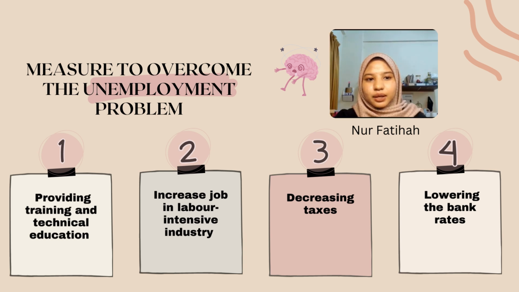Second is increasing jobs in labor-intensive industry. Investing in labor-intensive sectors like agriculture, food services, hospitality, healthcare, and mining can reduce poverty and unemployment. Unlike technology and automation, which increase efficiency and reduce jobs, these sectors require significant labor.